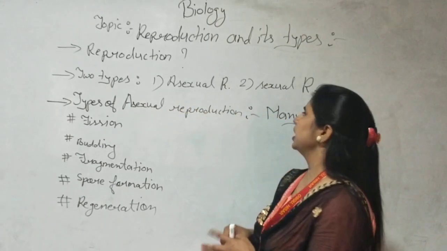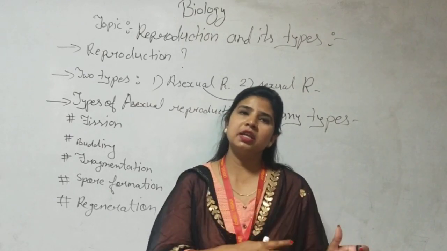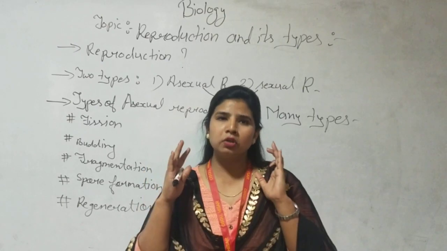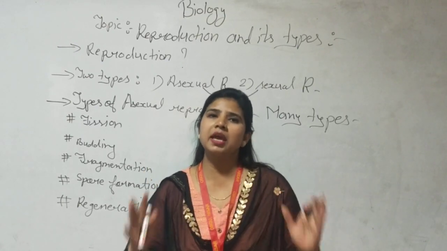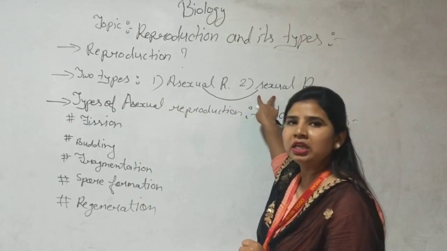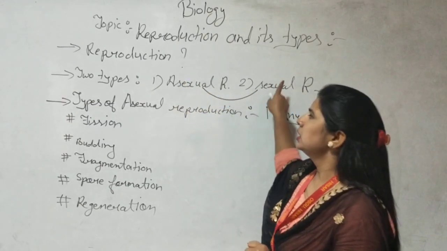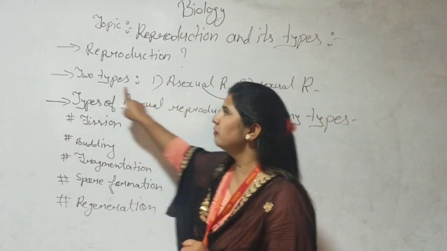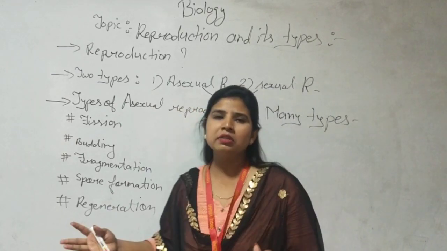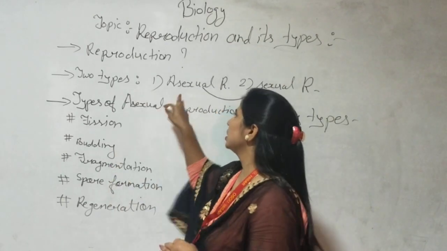And totally opposite is sexual reproduction. Sexual, and what are the sex organs? You have already studied this in your junior classes. When the male and female both reproduce, they do fertilization, and only then is this process carried on. So indirectly you can understand that in sexual reproduction both parents are needed for producing their child. So the definition is that there are two types of reproduction: first is asexual and second is sexual. Asexual examples are many. There are many organisms and plants that reproduce their own kind through asexual reproduction.